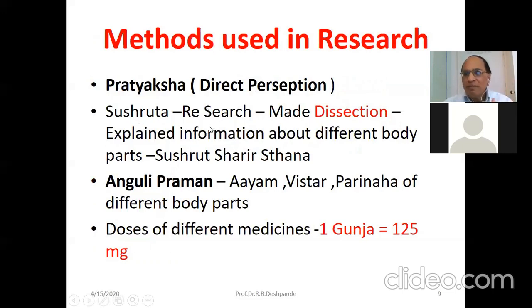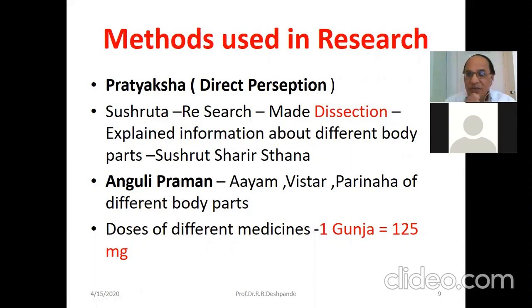Sushruta is a well-known example. At that time, for the first time, he did the dissection of the human body, and he got the different structures of the body by dissecting it. Everybody knows this history of Ayurveda. In that history, Sushruta is called the master of surgery.